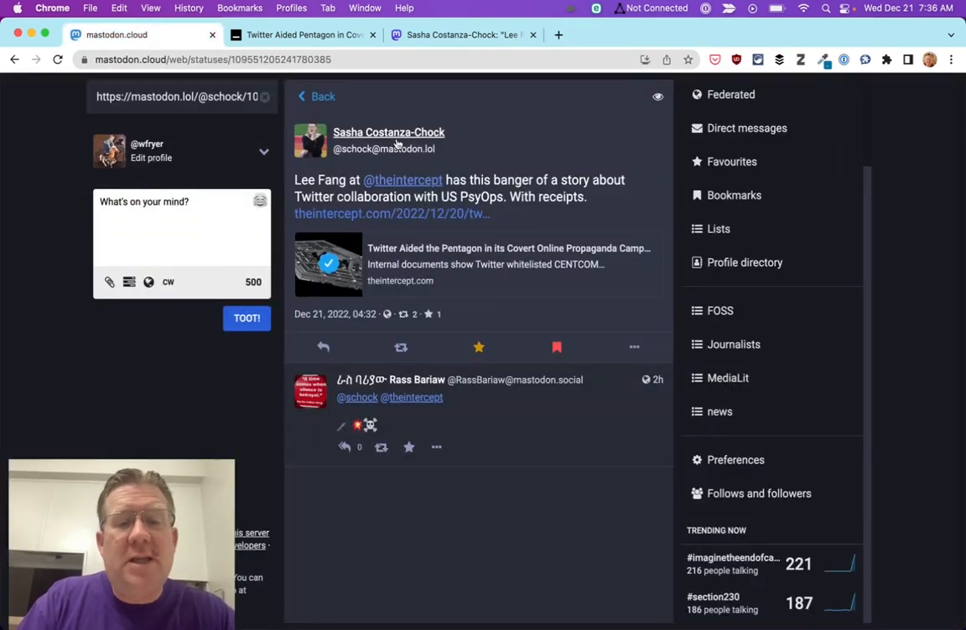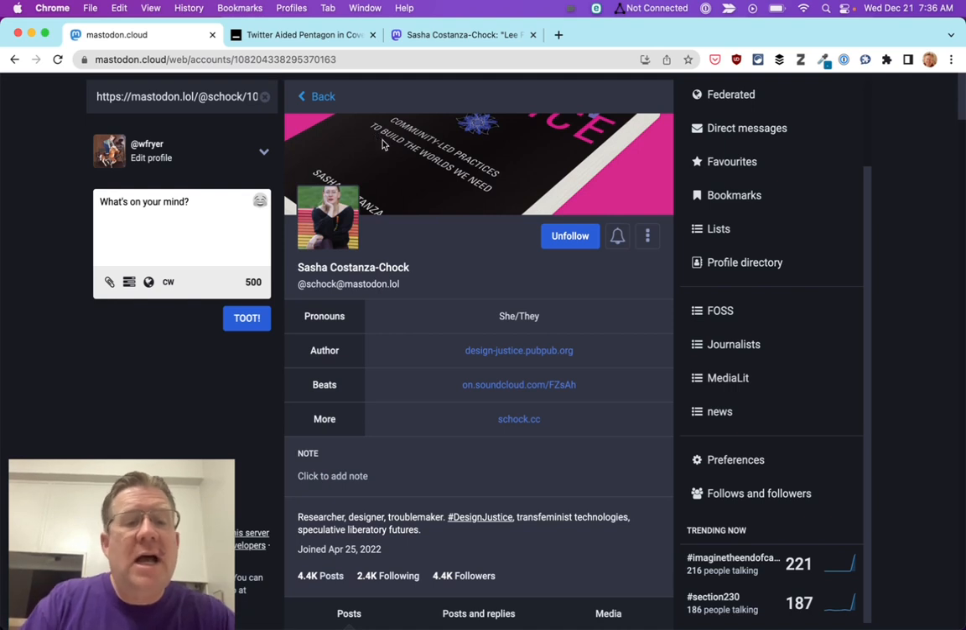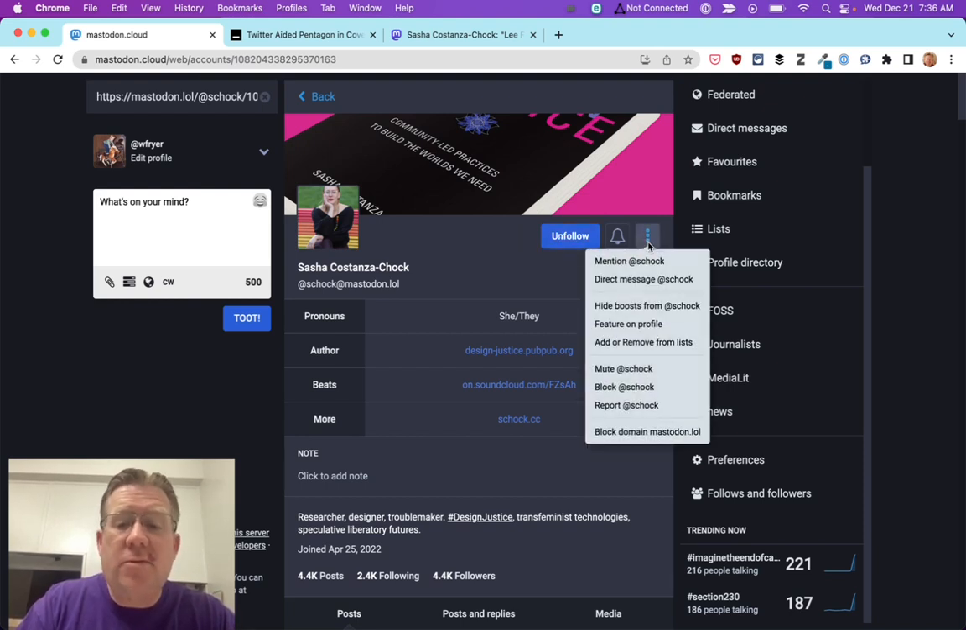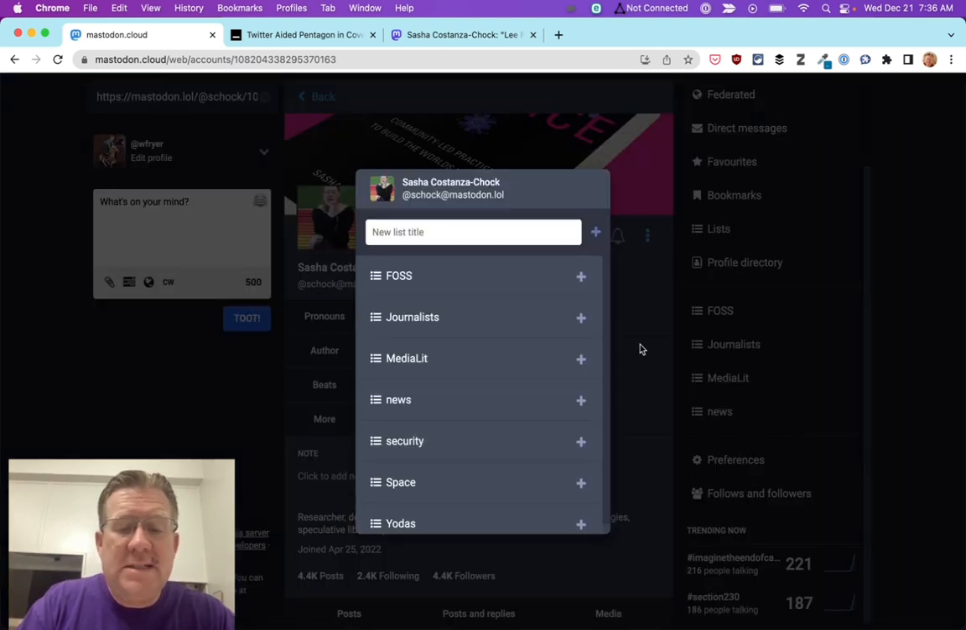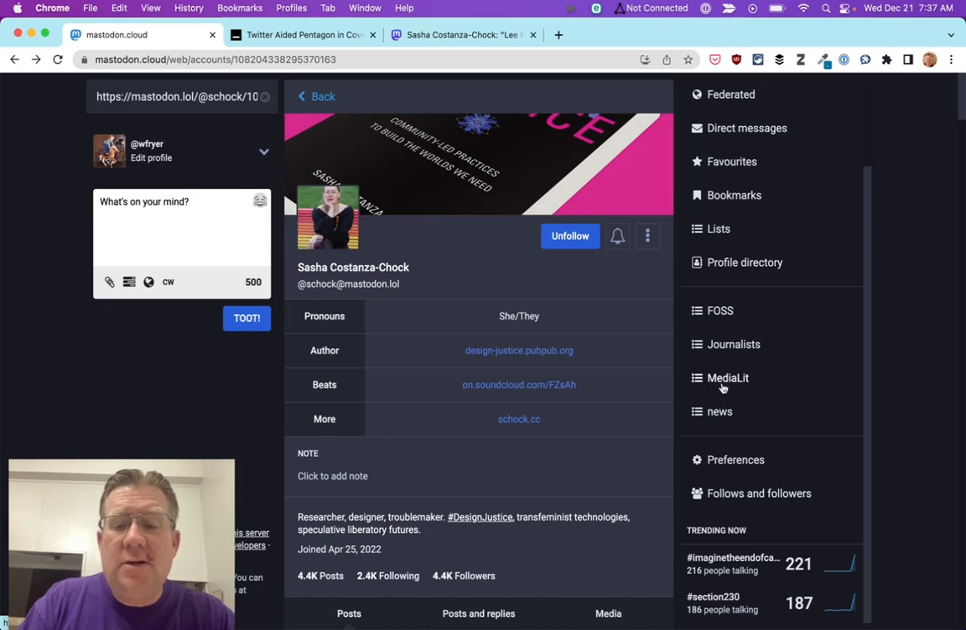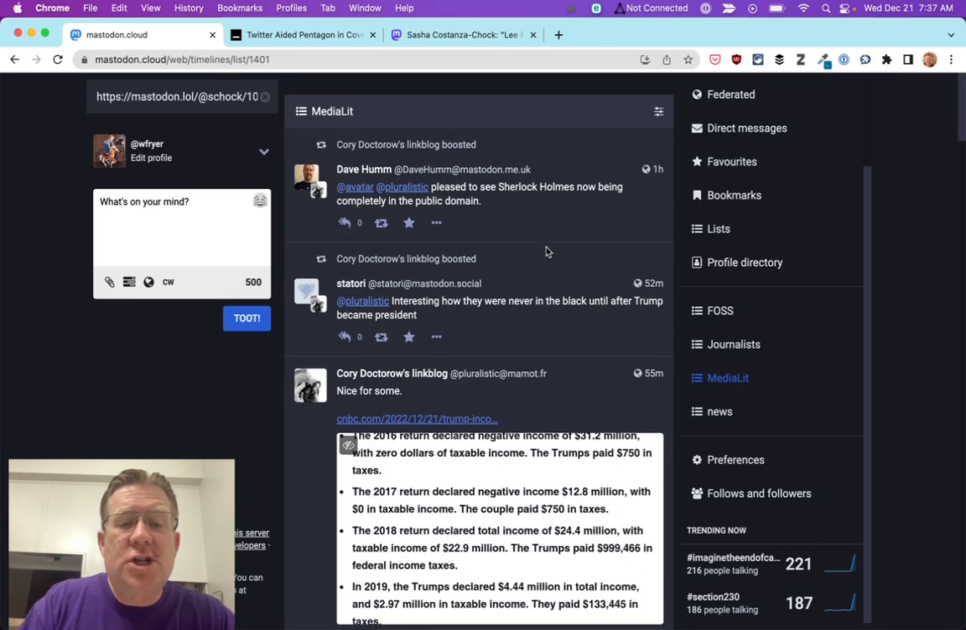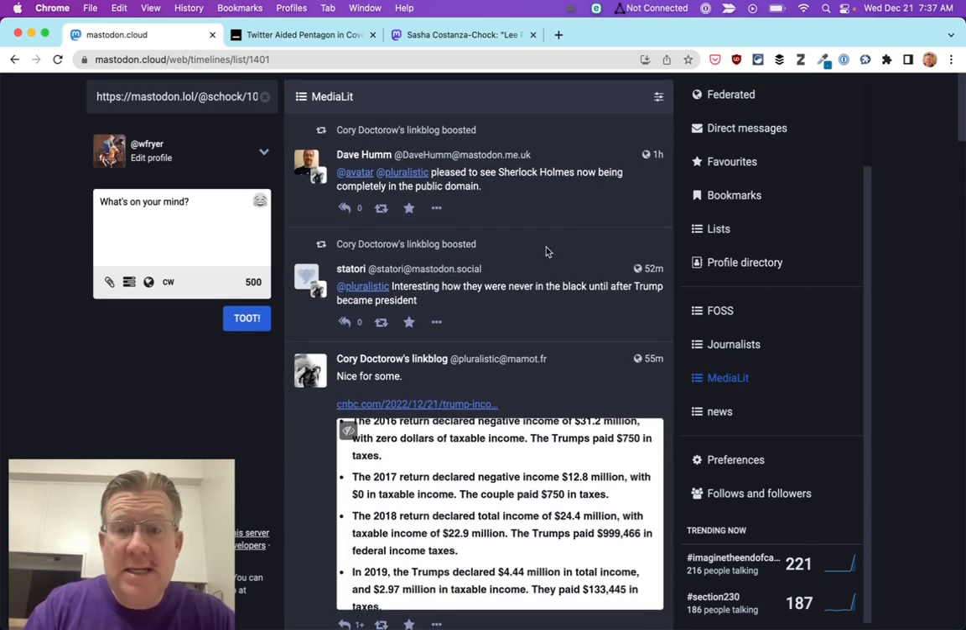So how do I add her to my list? Well, if I go ahead and click on her name, again, I am viewing her on my instance, which is mastodon.cloud. I have the option to follow her, which I already have, and then I can click the three dots right there, and then I can choose to add or remove her from lists. And so I'm going to choose to add her to my media literacy list, and then boom. Every time I go to my media literacy list, and she has shared something new, I'm going to be able to see her content.